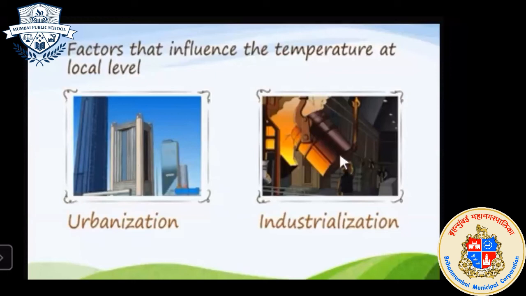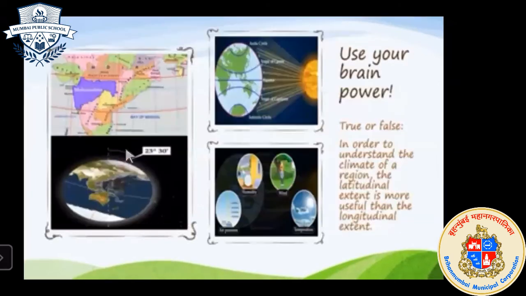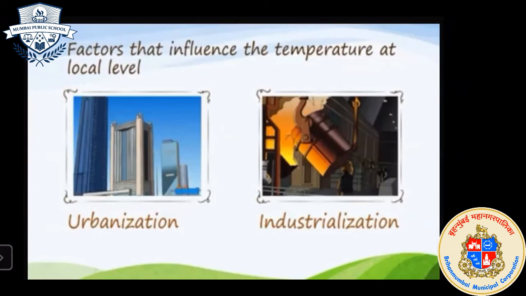And next is industrialization. If there is industrialization, it also affects the atmosphere of that local region. How does it affect? Due to industrialization, the atmosphere will be polluted, so it also influences that. So these are the other factors which influence the local atmosphere of a particular region, the factors which affect the distribution of temperature.